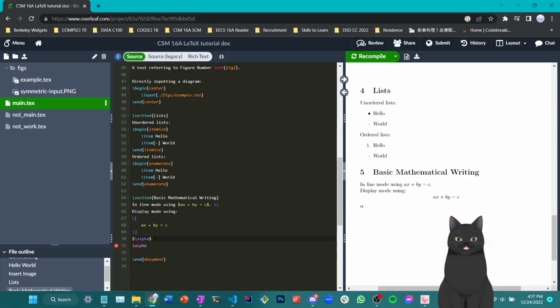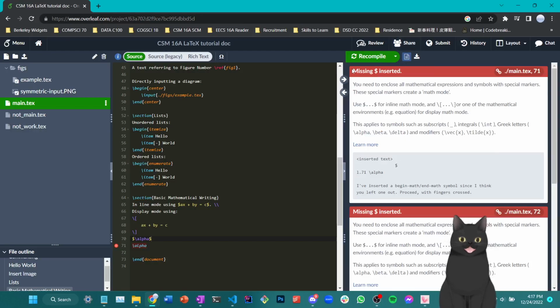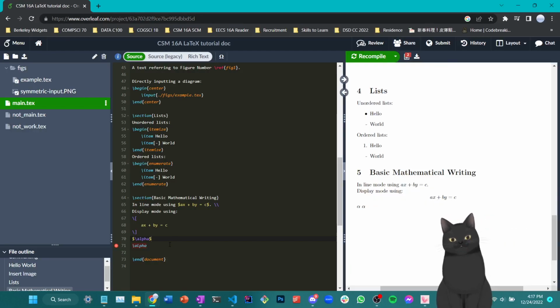What if I type it out directly? It will be an error where it says missing $ inserted. This is because if you're typing a mathematical symbol like a Greek letter, you should always try to enclose it in either a $ sign or a bracket such that it is in math mode. So in LaTeX, we switch between text mode and math mode. General writing is in text mode, which means things are treated as plain text. When you're using math mode, it's usually when you're trying to write some mathematical expression out, such as these equations.